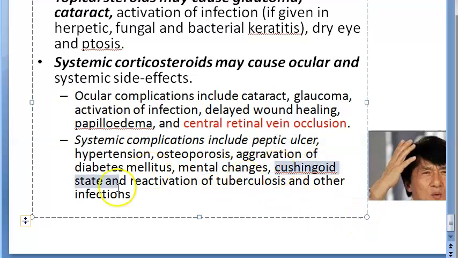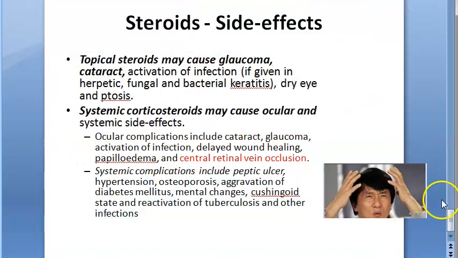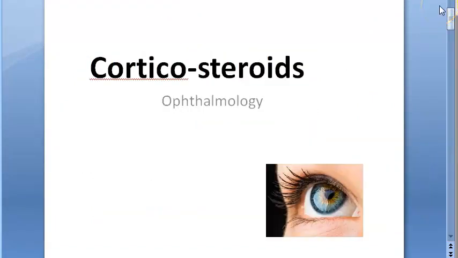Cushingoid state. This is a Cushingoid state. It is not really a Cushing state because it's not the adrenal gland which is producing these excess steroids. You are injecting them. So it's kind of a Cushingoid state. It feels like Cushing syndrome. Reactivation of tuberculosis and other infection. Obviously, infections can come back because you are suppressing the immune system. So corticosteroids are not all super cool, but of course we need them because otherwise the body is overreacting also, right? Like in my case, that's allergy.